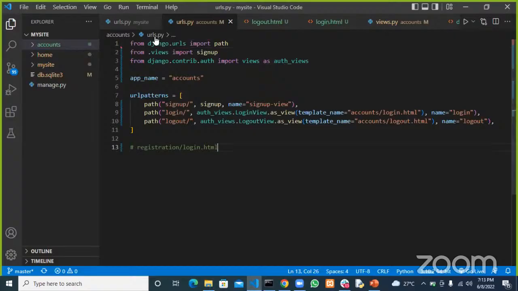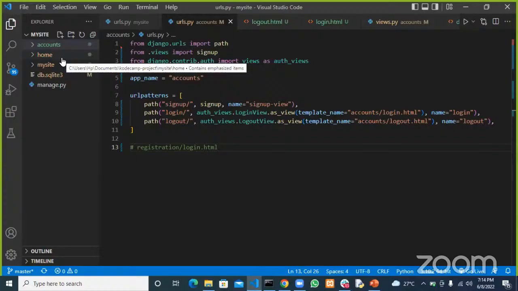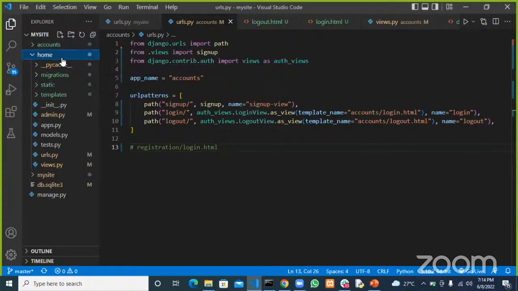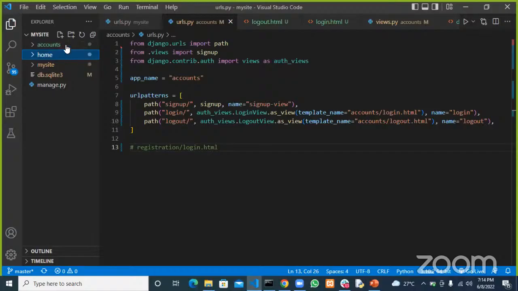Okay. Right. So in today's class, we focus more on the blog aspect of this whole thing. The way I want to do this is not actually compulsory, but I want to create another app, and I'll call it blog. That app will take care of all those things for us: all the posts and the editing, the deleting, and the updating of any posts. So that will be handled in that app.